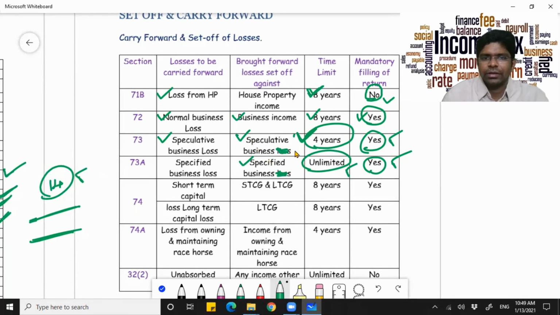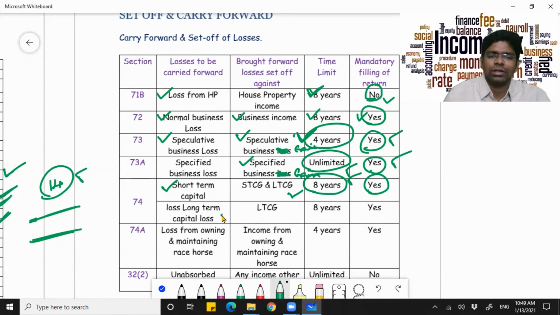This is specified business gain. Please ignore the errors. And then coming to your short-term capital loss, after carrying it forward, you can set it off either against your short-term capital gain or long-term capital gain, and you can carry it forward for a max of 8 years. And return filing is mandatory.